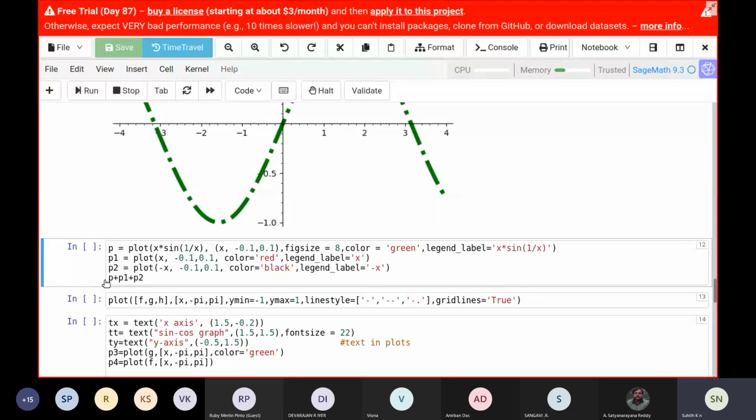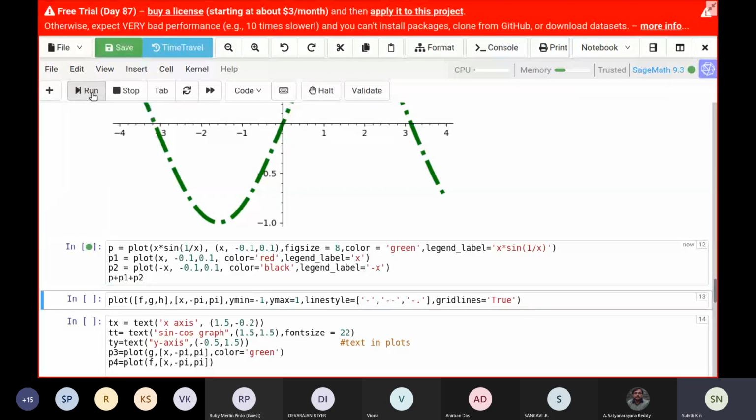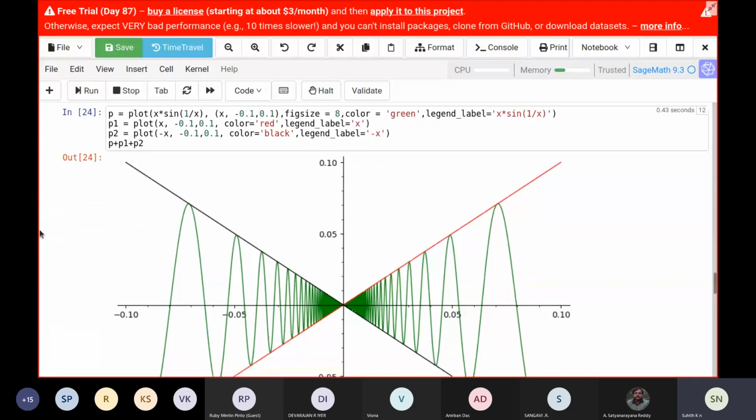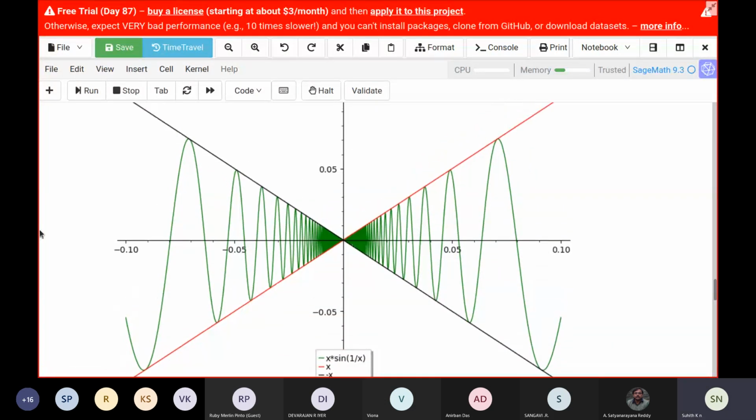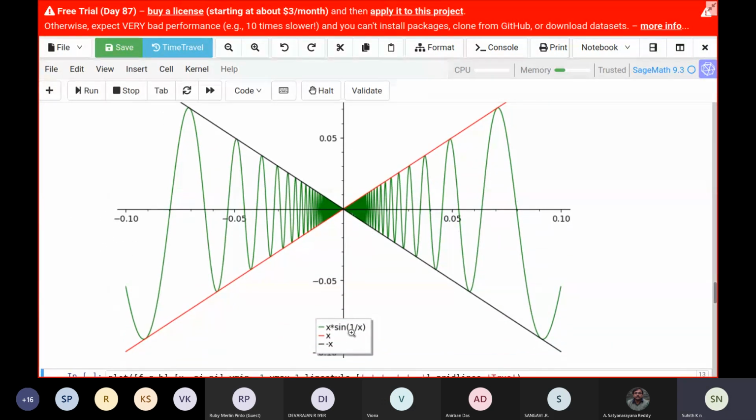At last I said plot all of them together, p plus p1 plus p2. This is another way to do it instead of the previous command. You can see the graph and also the labels with their colors.